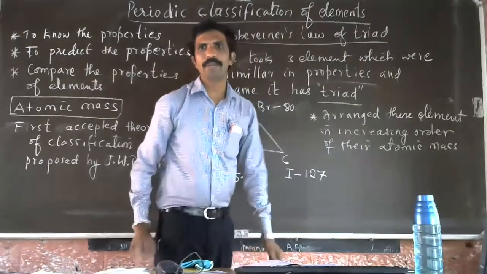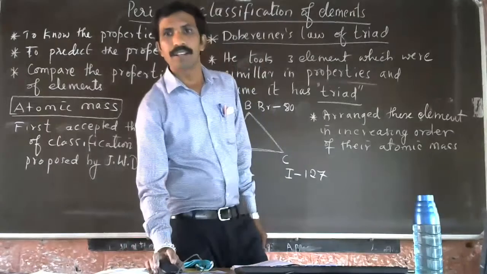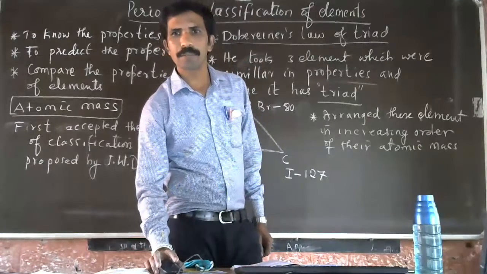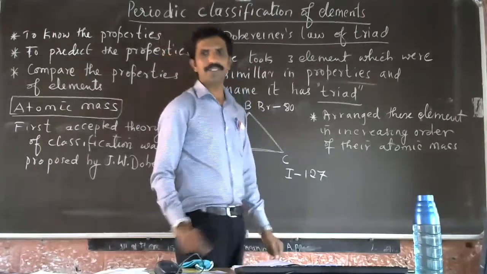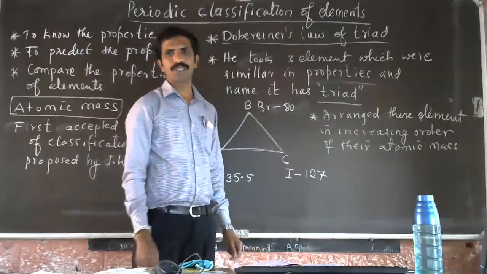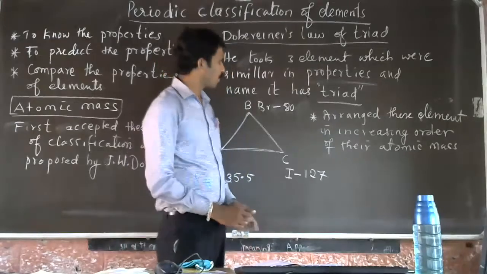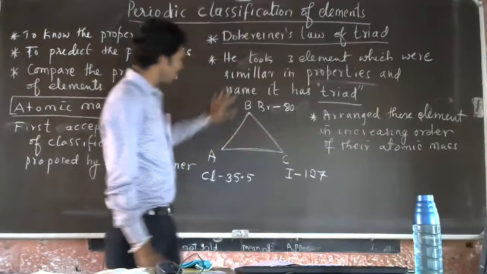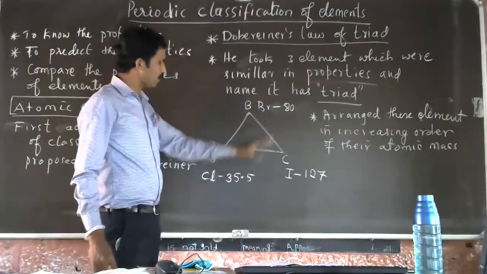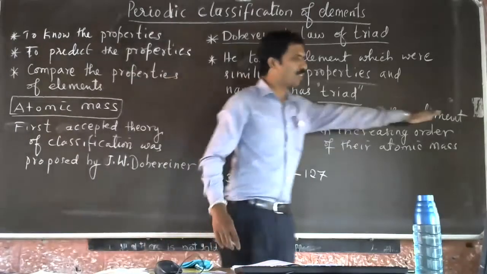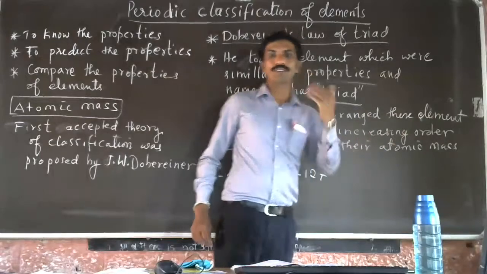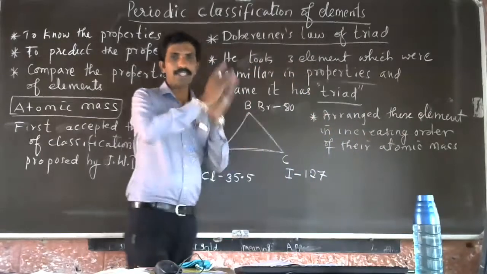I hope you are getting my point. Raise your hands if you have any doubt. He took three elements which were chemically similar, and he arranged them in increasing order of their atomic mass.